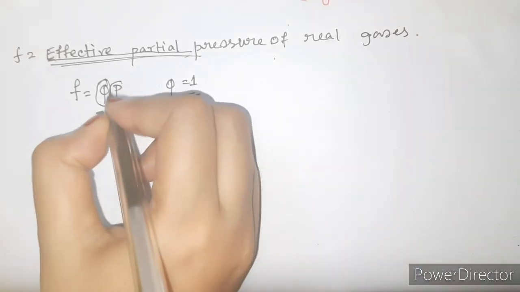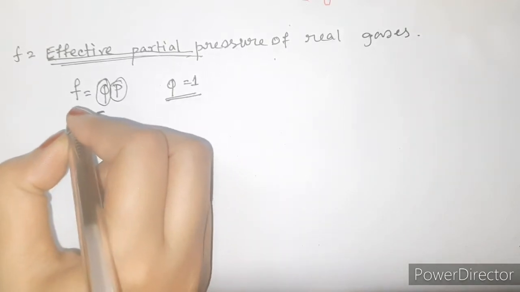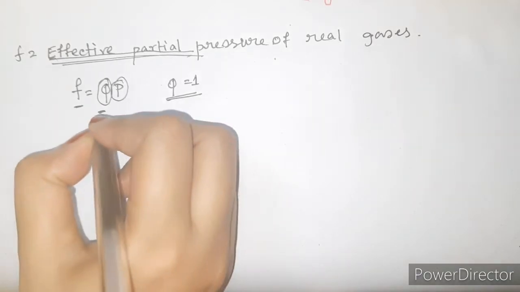So the pressure when the gas behaves ideally is somewhat different from the pressure when the gas behaves as a real gas. So that's why this phi term is here.